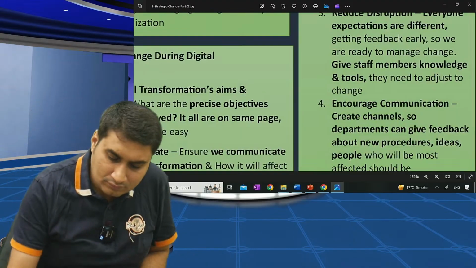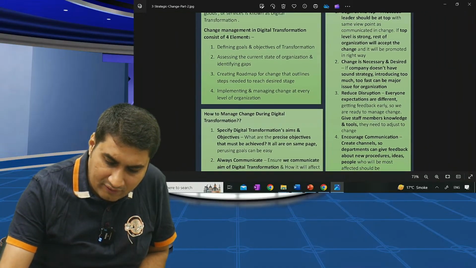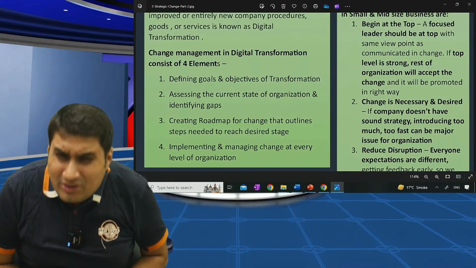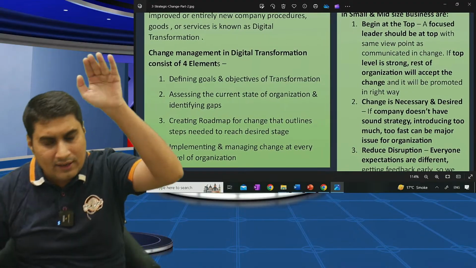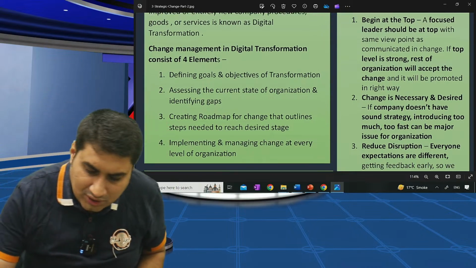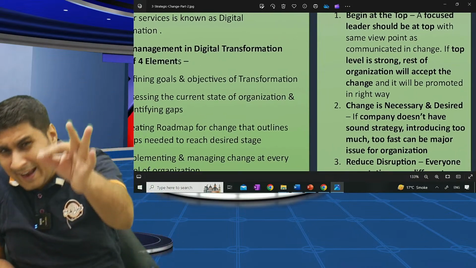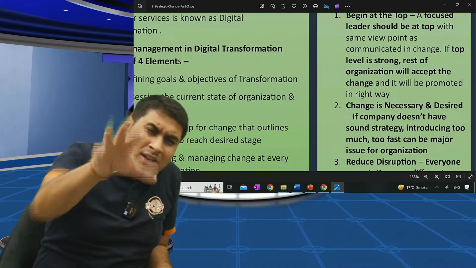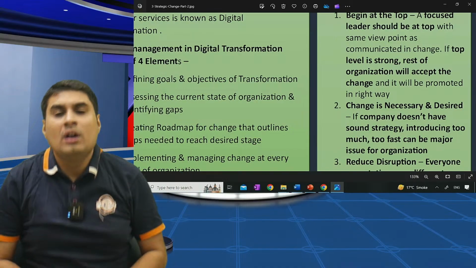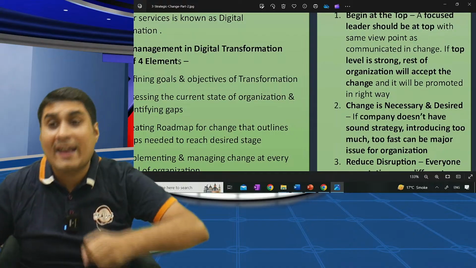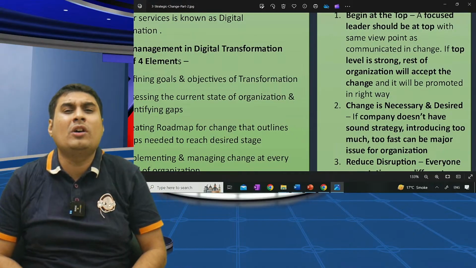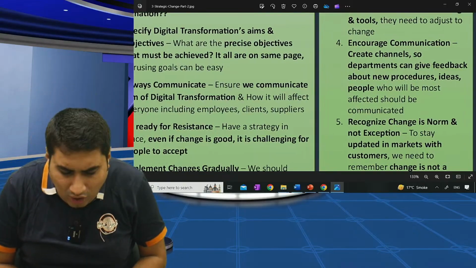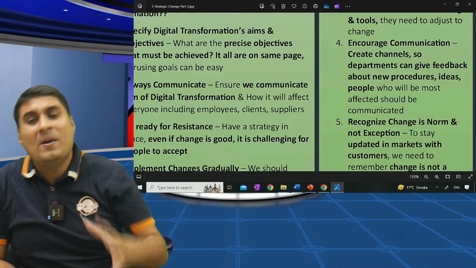Very simple. Learn nicely. There are 4 points. Number one, begin at the top. Change is both necessary and desired. Reduce disruption. Learn this much. Begin at the top. Change is both necessary and desired. Reduce disruption. How to reduce? By encouraging communication. Tell them what problems you are facing, and we'll solve them. Encourage communication. And last, recognize change is a norm and not an exception.